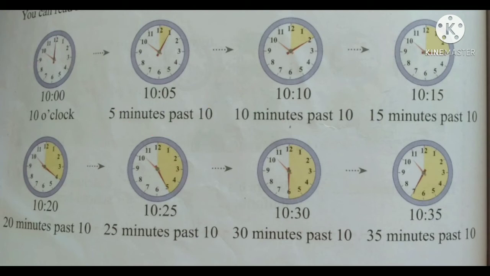To know the minutes, we can multiply the minute hand number by 5. See children, in the next clock we can see the minute hand is at 2. So the minute is 10. So the time is 10 minutes past 10. In the next clock the minute hand is at 3. So the minute is 15. So the time is 15 minutes past 10. Next, the minute hand is at 4. The time is 10:20.